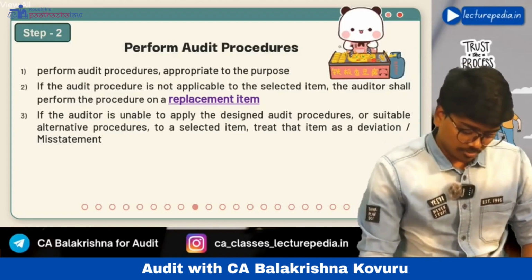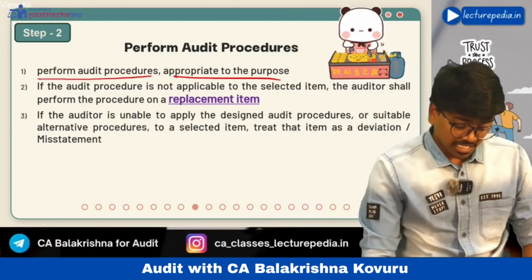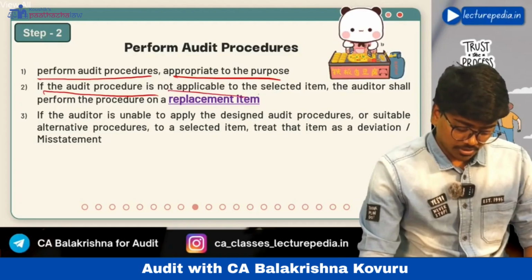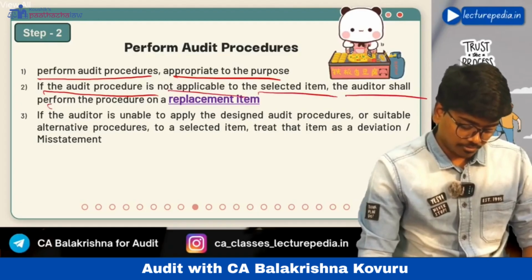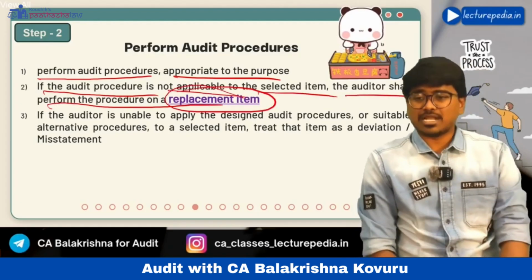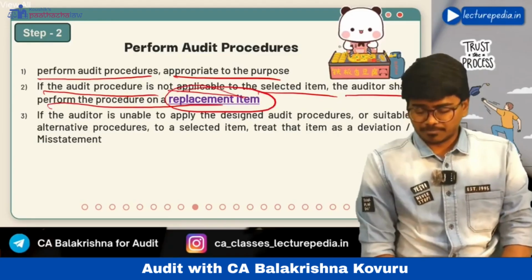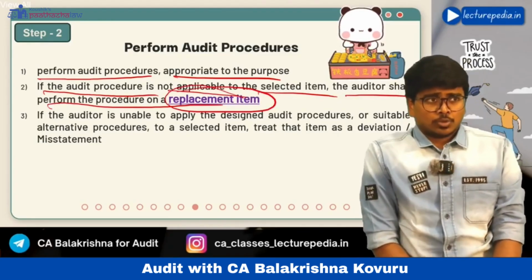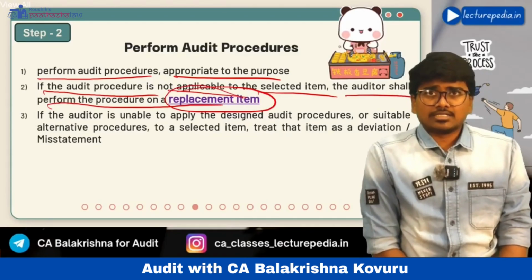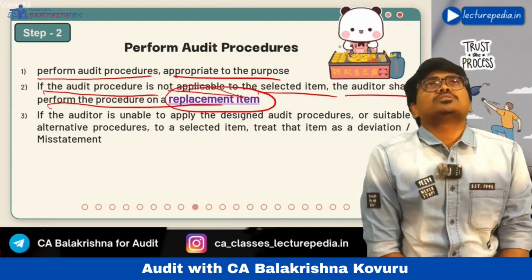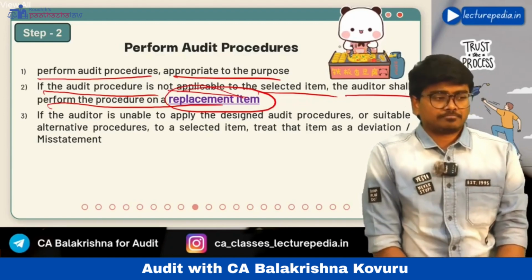See, perform audit procedures appropriate to the purpose. If the audit procedure is not applicable to a selected item, the auditor shall perform the audit procedure on a replacement item. What is this replacement item? Let's say, for example, you are performing an audit procedure on